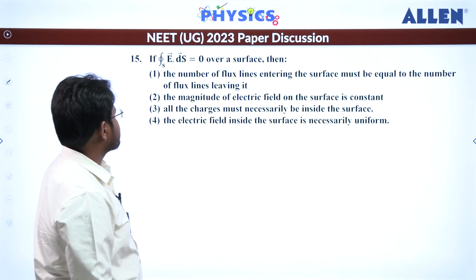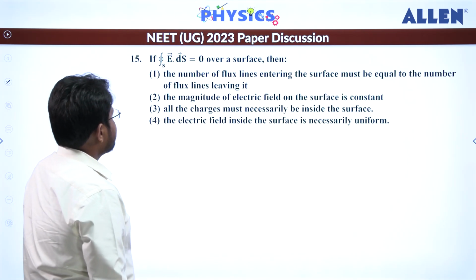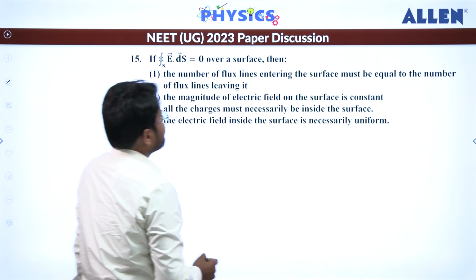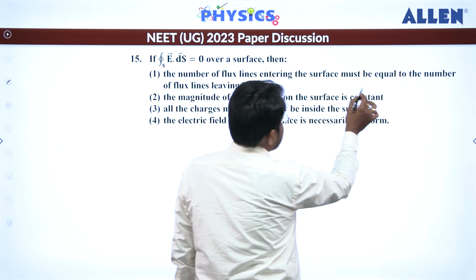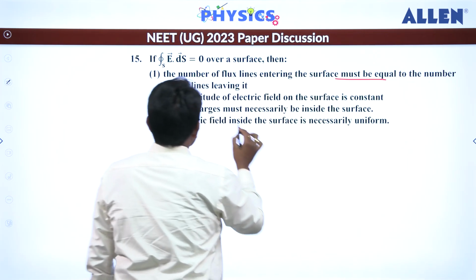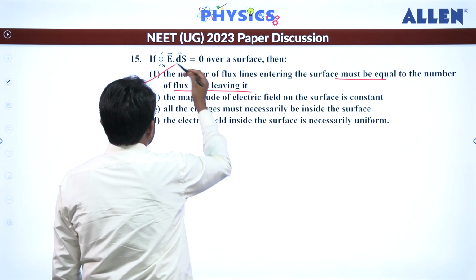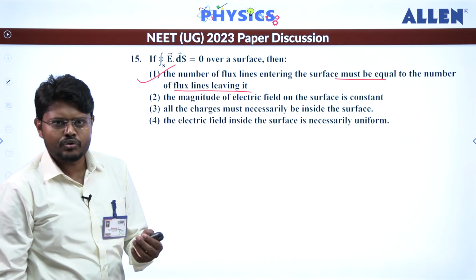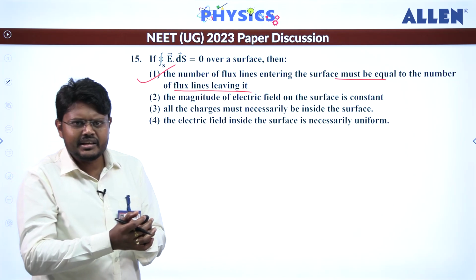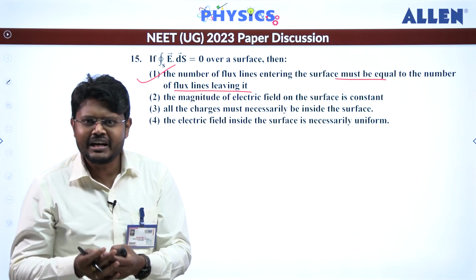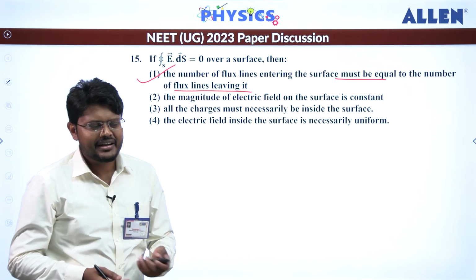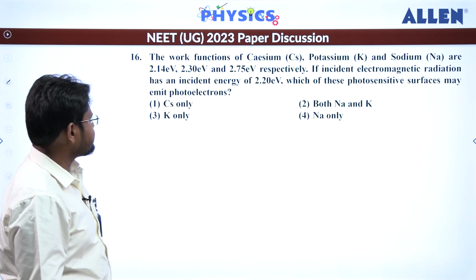Let's move to the next question. E dot ds is equal to 0 over a surface, then the number of field flux lines entering the surface must be equal to the number of flux lines leaving. So the first option itself is correct, because here it is saying that the flux is 0. That means whatever number of field lines is entering, the same number of field lines must exit, then only the flux is going to be 0. Alright. So let's move to the next question.